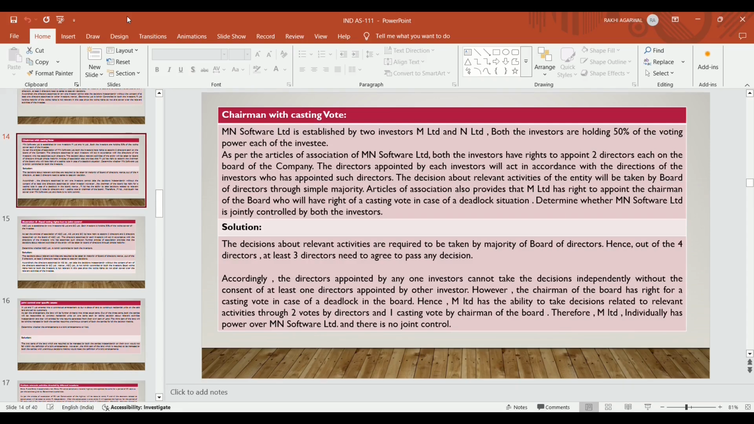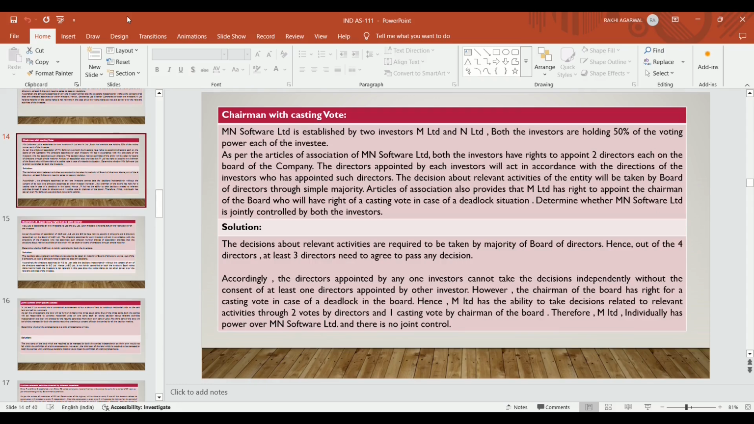As per the articles of association of MN Software, both investors have the right to appoint 2 directors each. M has the power to appoint 2 directors and N Limited has the power to appoint 2 directors on the board of the company. The directors appointed by each investor will act in accordance with the direction of the investor who appointed them. The decision about the relevant activities of the entity will be taken by the board of directors through simple majority. Simple majority means out of 4 directors, 3 directors agree on that decision.